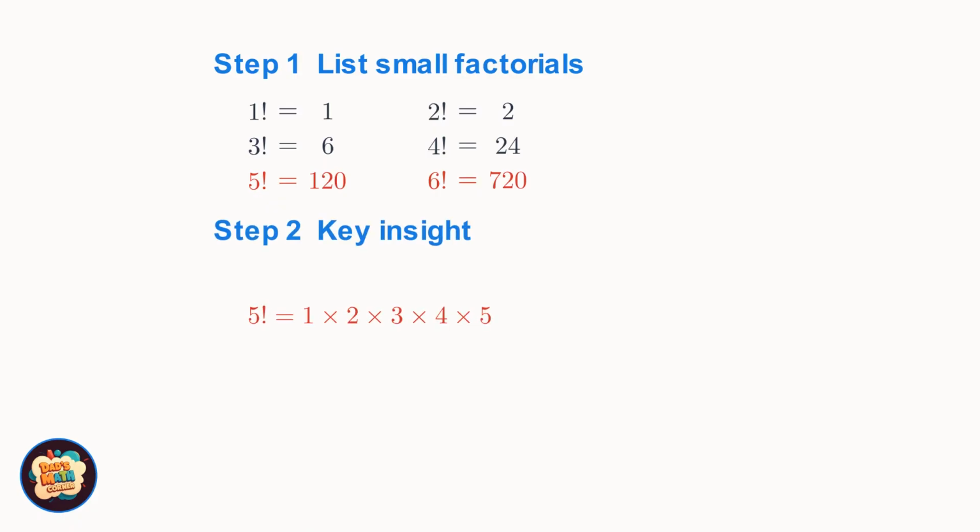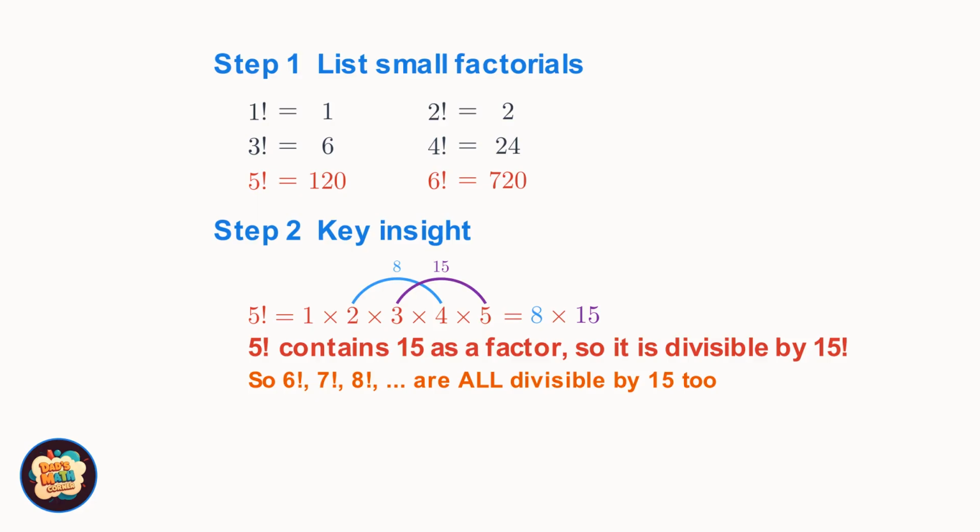Now here's the key insight. Let's look at 5 factorial more carefully. 5 factorial equals 1 times 2 times 3 times 4 times 5. Watch what happens when we group these numbers cleverly. 2 times 4 gives us 8. And 3 times 5 gives us 15. So 5 factorial equals 8 times 15.